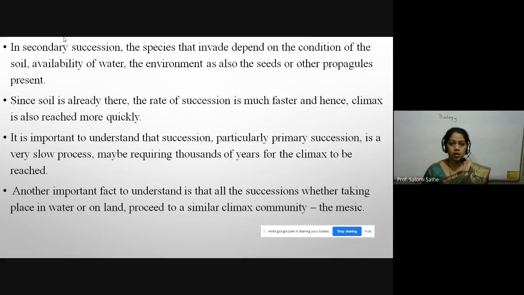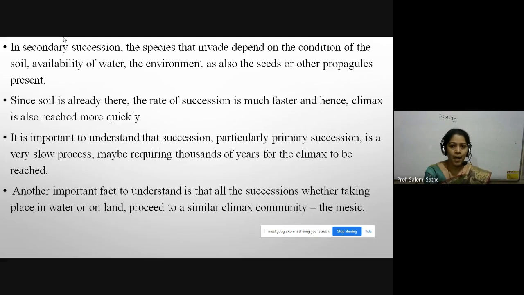One of the main basic differences is the availability of soil. Soil is already available in secondary succession, but in case of primary succession the soil formation takes place with the help of crustose lichens on the barren rock. They secrete acid. With the help of this acid, soil formation, that is pedogenesis, takes place. When pedogenesis takes place, then on this soil small plants, mosses, and shrubs grow.